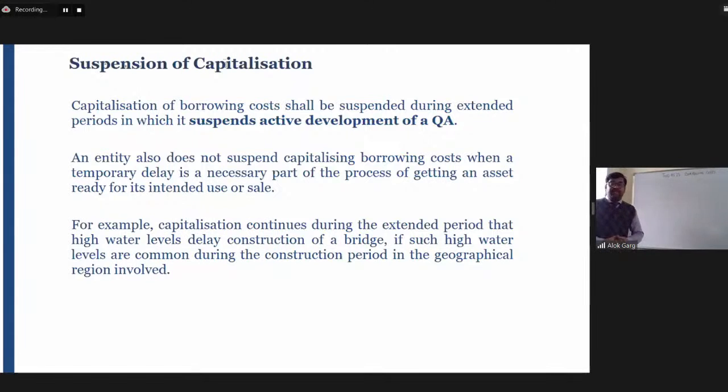So friends, the standard says that capitalization of borrowing cost shall be suspended during the extended periods in which it suspends active development of a qualifying asset. An entity also does not suspend capitalizing borrowing cost where a temporary delay is a necessary part of the process of getting an asset ready for its intended use or sale. For example, capitalization continues during the extended period that high water level delays construction of a bridge, if such high water levels are common during the construction period in the geographical region involved.